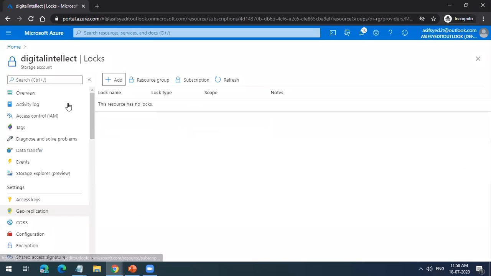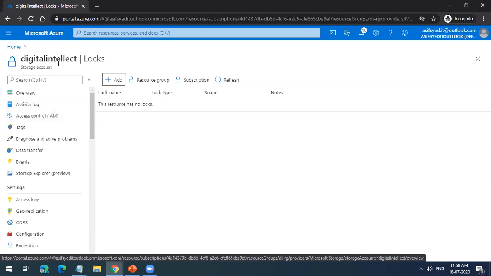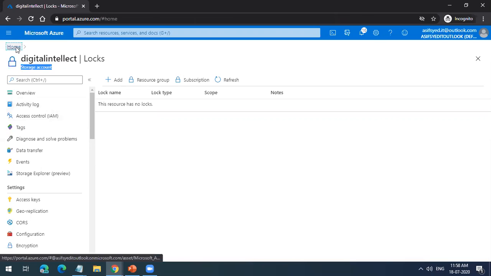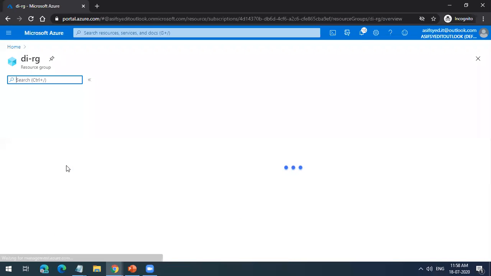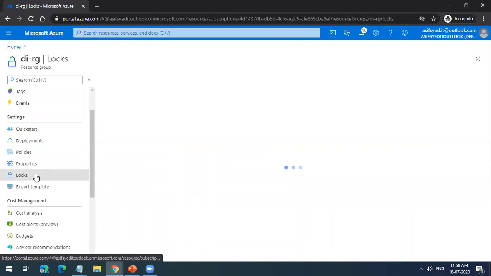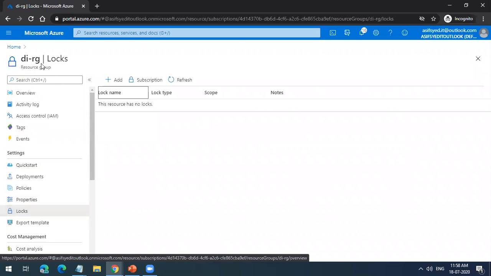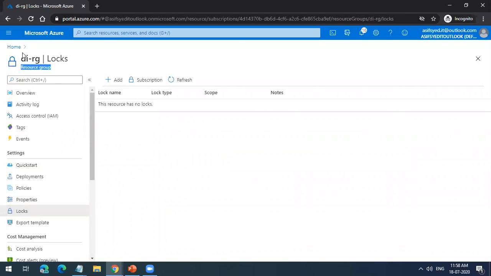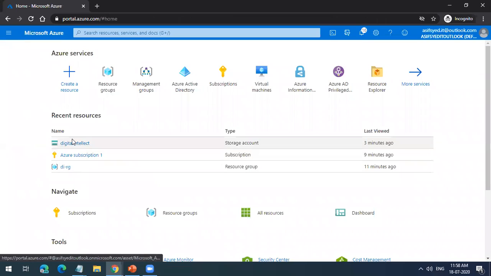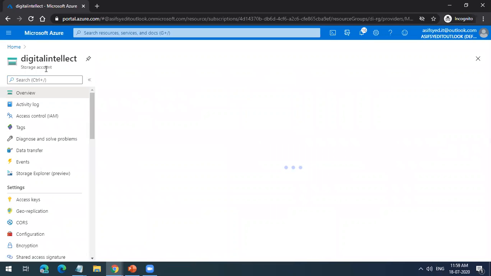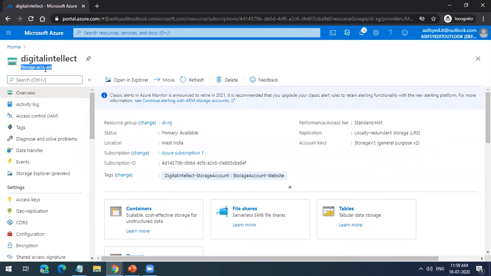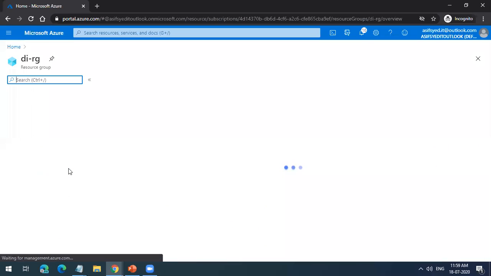Okay. Is the lock applied to the resource group, right? Yeah, it is applied to the resource. I'm doing it at the resource level, at the storage account. But if you want to apply that at resource group level also, you can do it. Now I am at the resource group. Previously I did it at the storage account, which is the resource. You can apply it at the resource level, and you can apply it at resource group level.